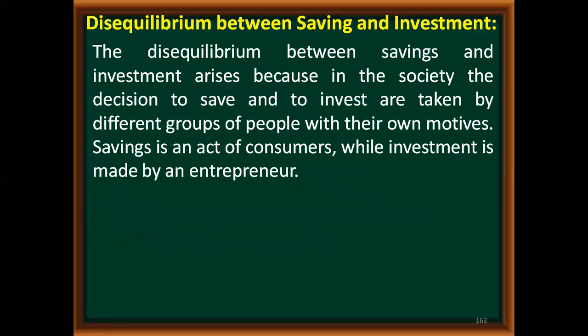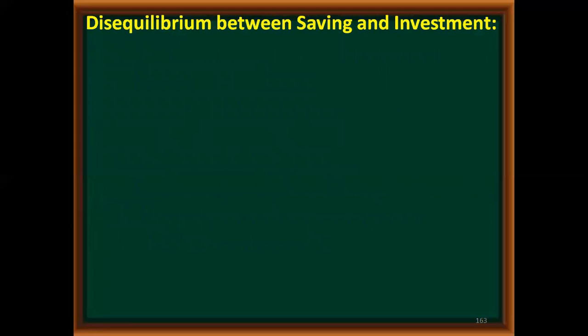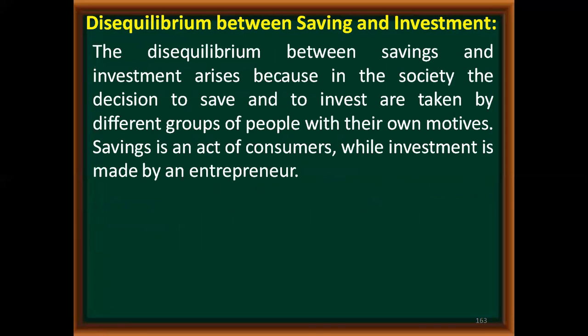So now we'll see what will happen if there is a disequilibrium between saving and investment. When we say disequilibrium between saving and investment, that means there is a gap between saving and investment. The disequilibrium arises because in society the decisions to save and to invest are taken by different groups of people with their own motives.